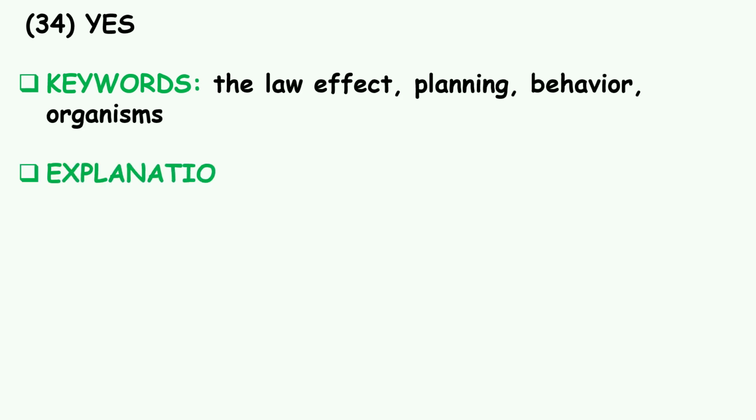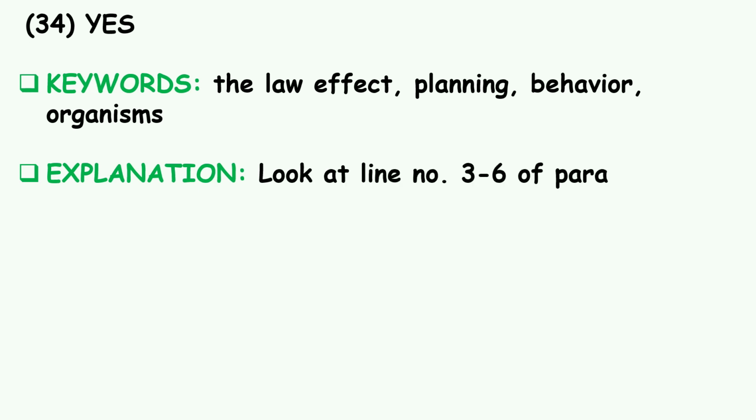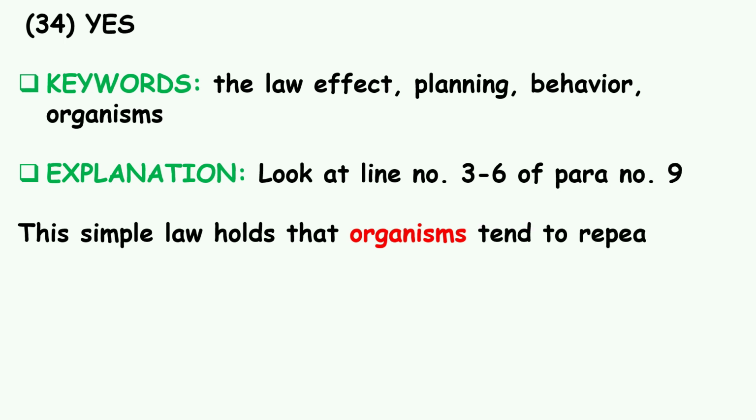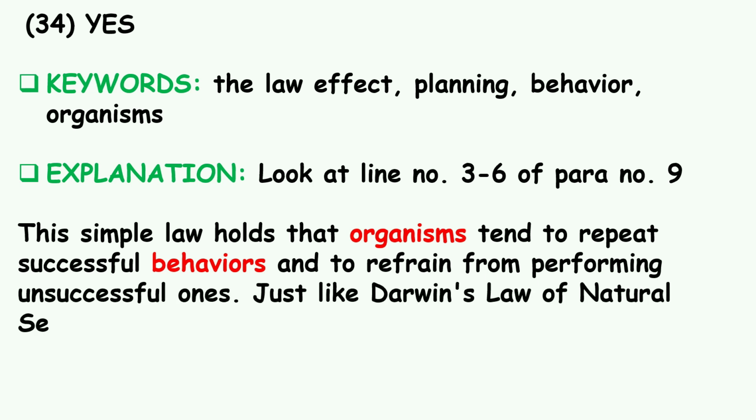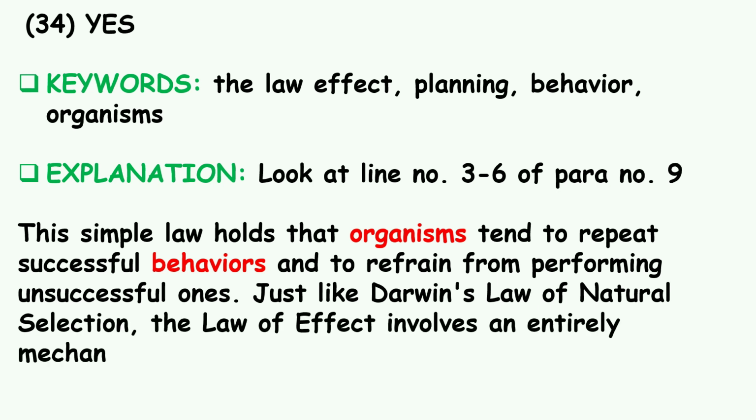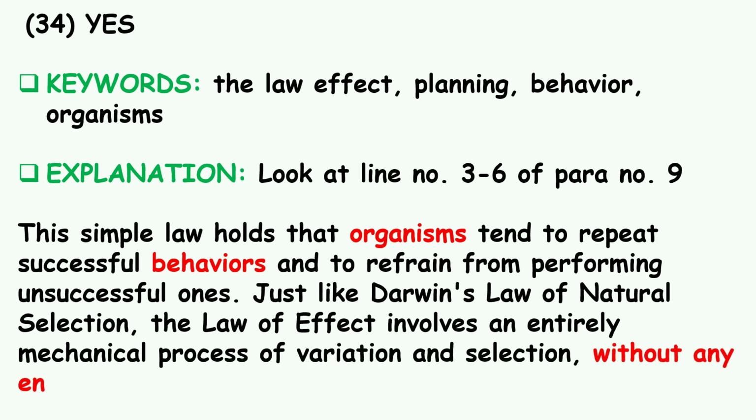Question number 34, the answer is yes. Keywords: the law of effect, planning, behavior, organisms. Explanation. Look at line number 3 to 6 of paragraph number 9. This simple law holds that organisms tend to repeat successful behaviors and to refrain from performing unsuccessful ones. Just like Darwin's law of natural selection, the law of effect involves an entirely mechanical process of variation and selection without any end objective in sight.